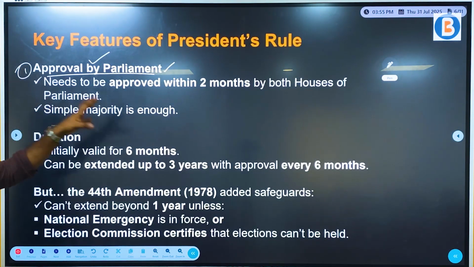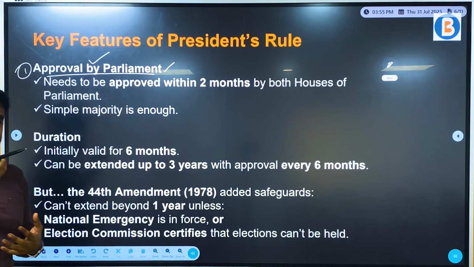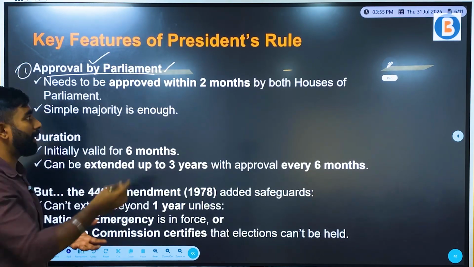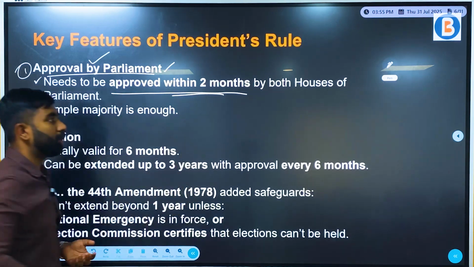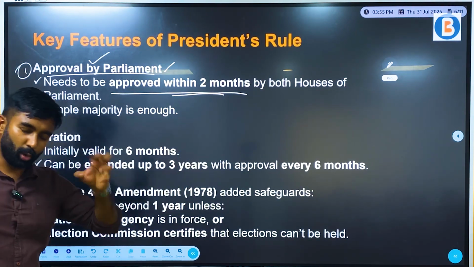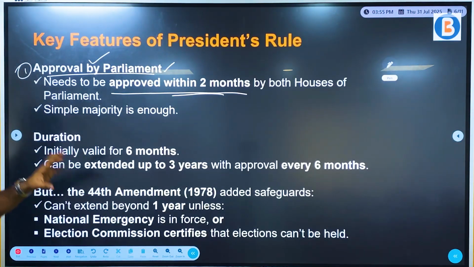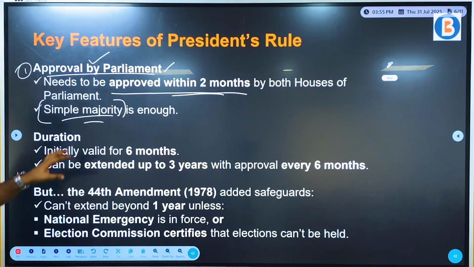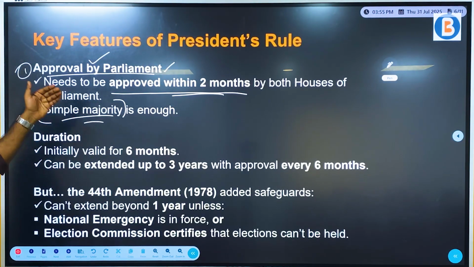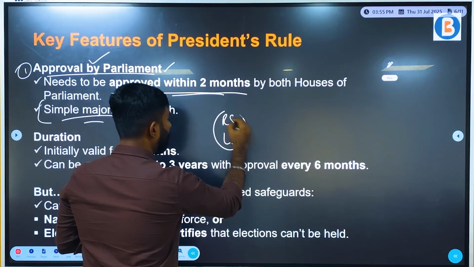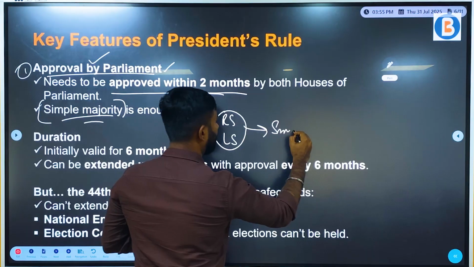Once the proposal to impose President's rule is placed in the parliament, it has to be approved within 2 months by both houses, the Lok Sabha and also the Rajya Sabha. And what is the majority required? It's not a special majority, it's a simple majority that is required in each of the houses of the parliament, the Lok Sabha and the Rajya Sabha. Simple majority.